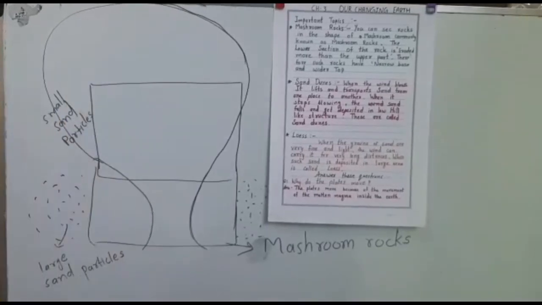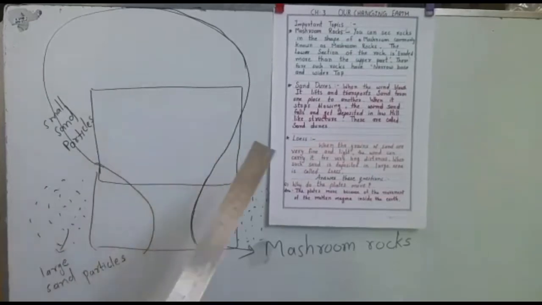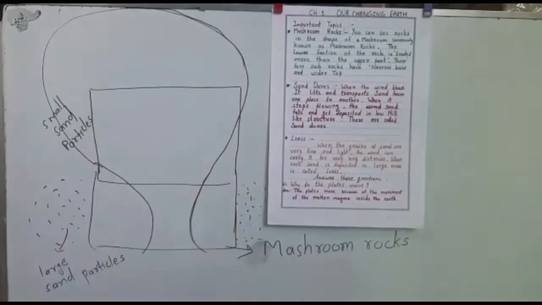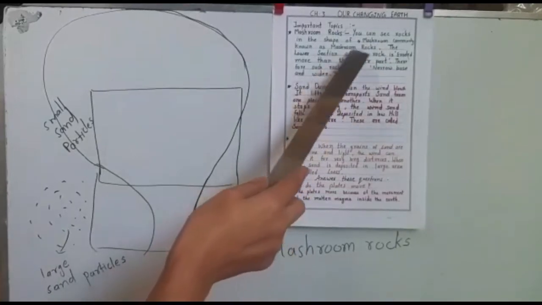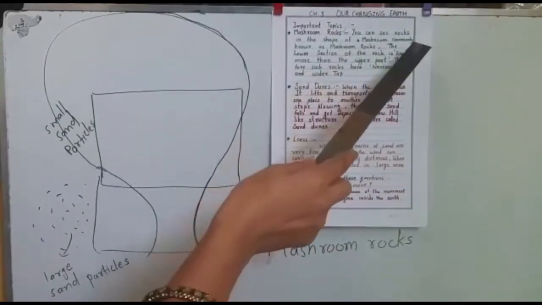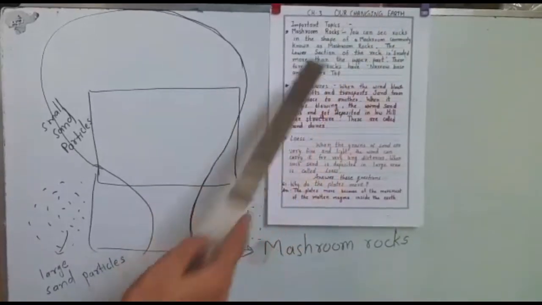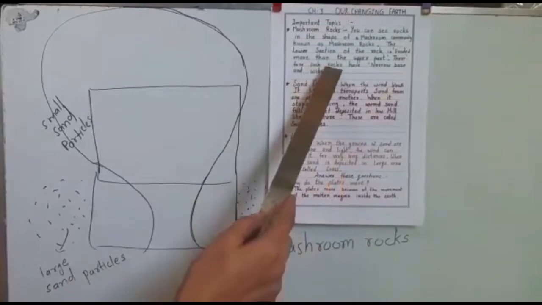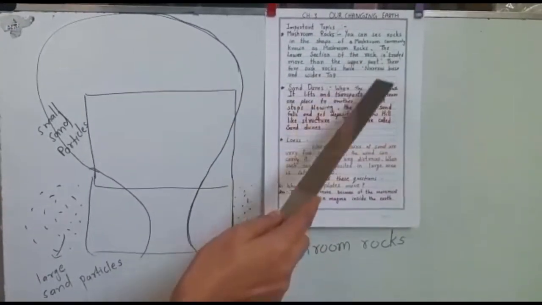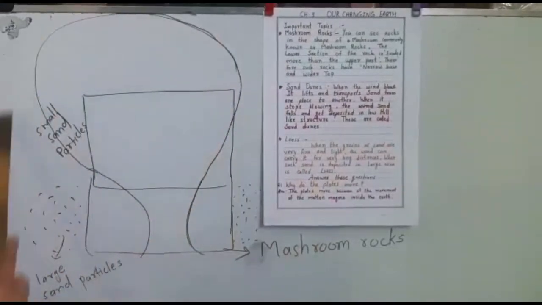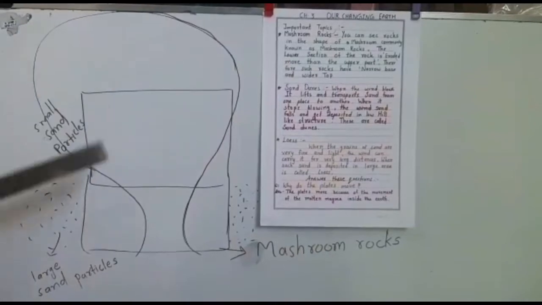First is mushroom rocks. Why do we call these mushroom rocks? Because their shape is in the form of a mushroom. So let's discuss the definition of this. You can see rocks in the shape of a mushroom, meaning those rocks which are in the shape of a mushroom, commonly known as mushroom rocks. But the lower section of the rock is eroded more than the upper part. Here is the graphic, you can see the picture.